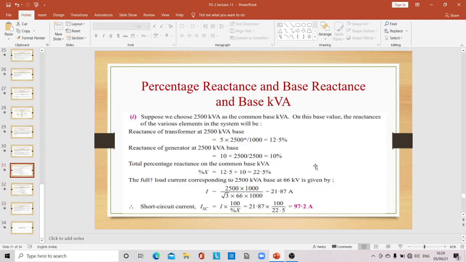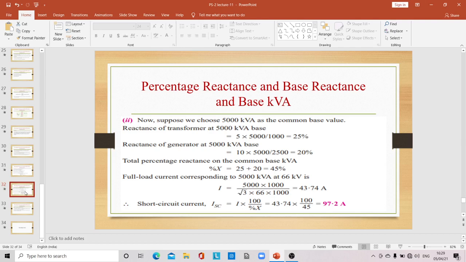This one I have written here, as you can see. You can take a screenshot also and do it, and you can refer to the textbook Principles of Power System by VK Mehta. I have taken this from that book only. Do this problem as homework and show it, and then only I will give you the attendance.